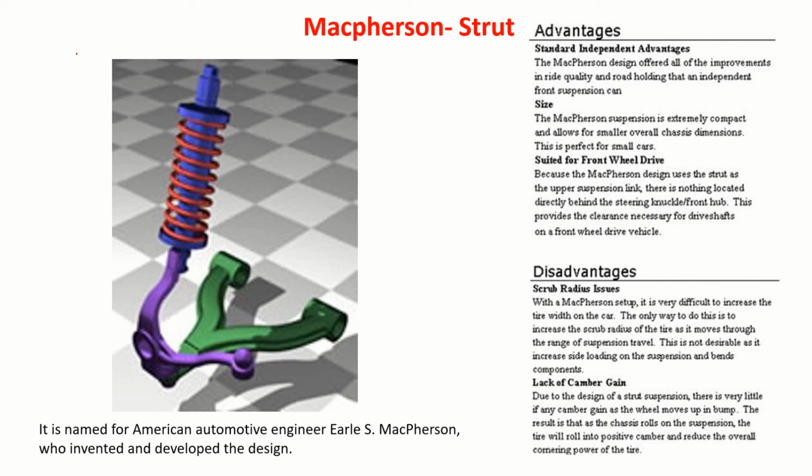Another type of suspension, used in most of the small compact cars, is the MacPherson strut. This is called the MacPherson strut. There is a lower control arm as before, but the upper control arm is replaced by this strut. Of course, this linkage is there.